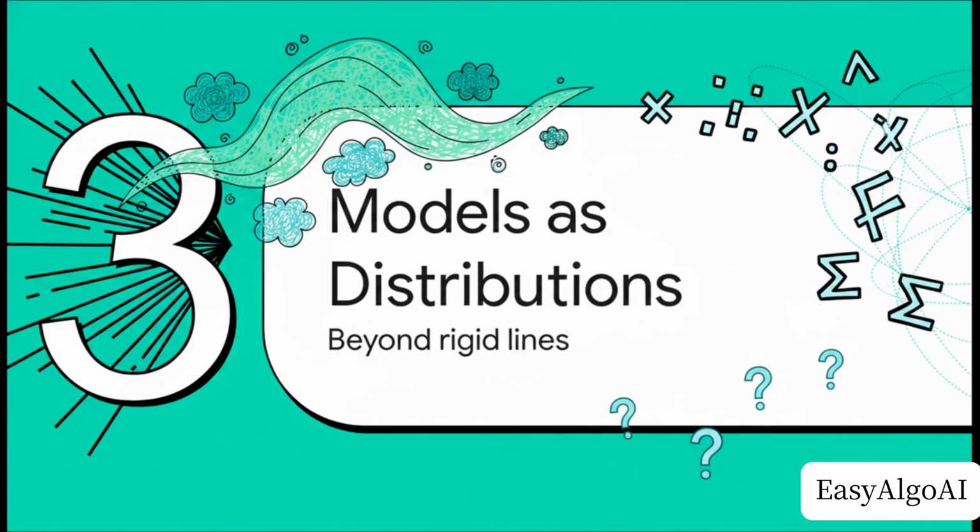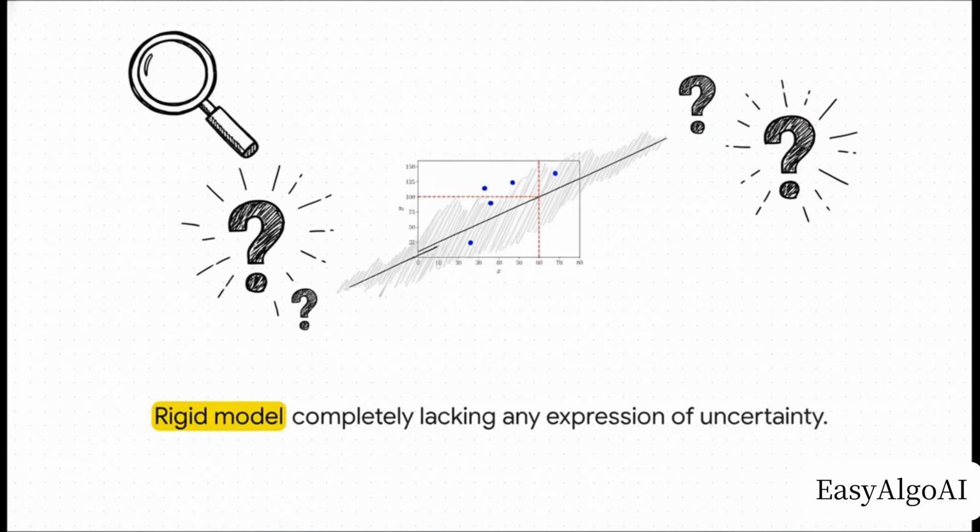Section 3. Models as probability distributions. Armed with this mathematical language, we can totally shift our perspective. We can move from seeing predictors as those rigid, inflexible lines to viewing them as dynamic probability distributions. Think back to that rigid line we talked about a minute ago. Sure, it spits out a prediction, mapping an input to an output, but it completely hides how confident or how totally ignorant the model actually is.